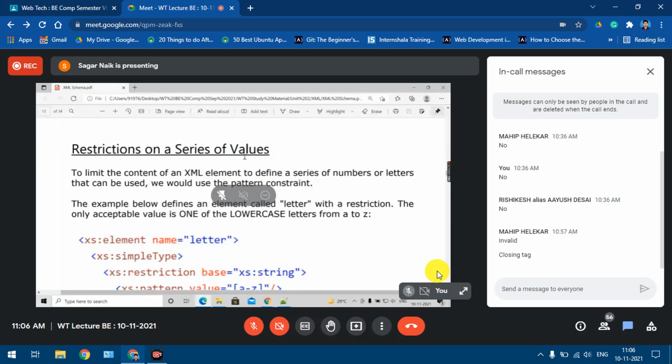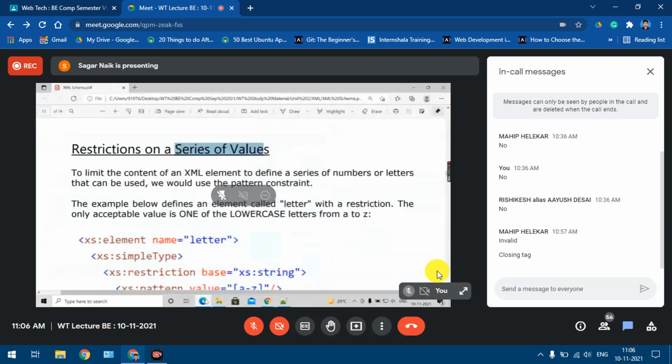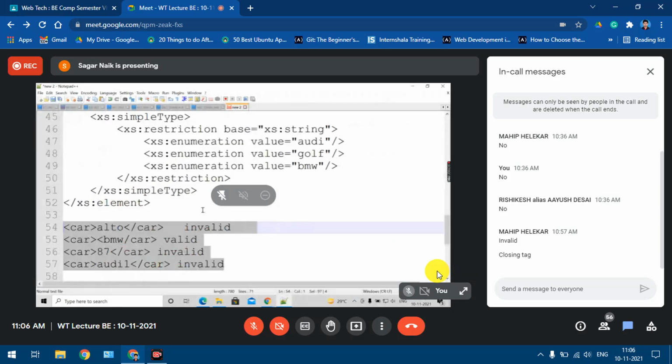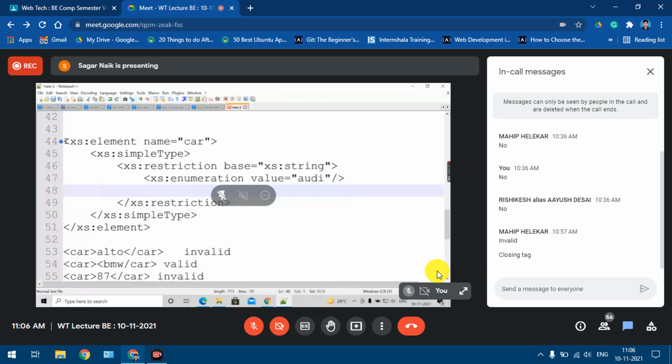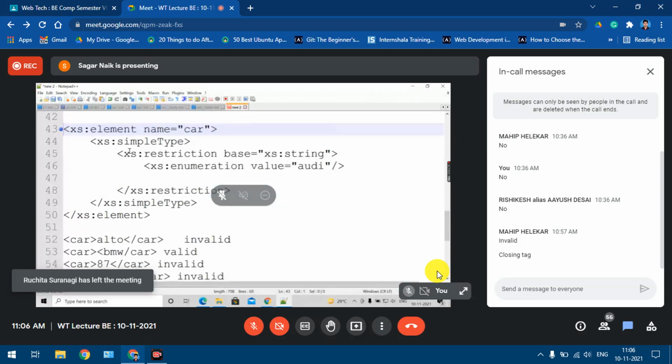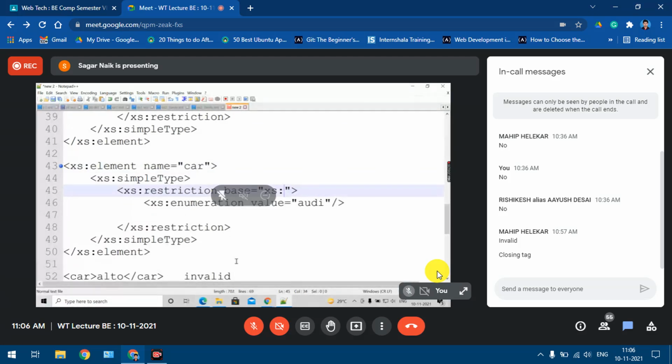Any difficulties? You will understand this. There is nothing difficult over there. I'll explain with an example again. I'll take the same element. Same example I'll take.